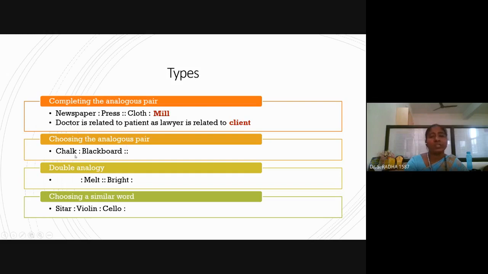Choosing the analogous pair, chalk and blackboard, you can write anything similar to this. It need not be ink and paper, anything you can write, unless in MCQ, if this option suits, you can give this answer. Otherwise, for a similar relation, anything you can write in the next set. Double analogy: freeze, the other way is melt; bright, the other way is dull. So choosing a similar word, sitar, violin, cello, it is guitar.